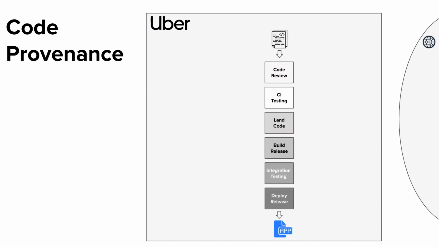So let's talk a little bit about what we're protecting against when we're talking about code provenance. Well, checking for vulnerable and/or unreliable or buggy code is kind of standard, right? And it's a small subset of reasons for why you want code to go through a process before it actually makes it into production. So at code review time, this is our first chance to check for errors, check for bugs, check for vulnerabilities, right?